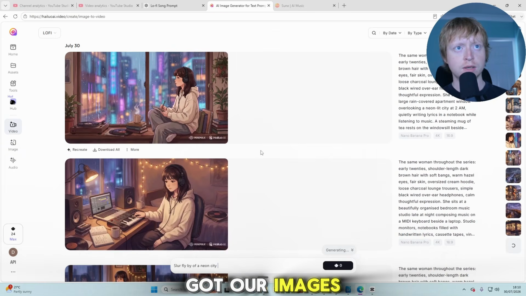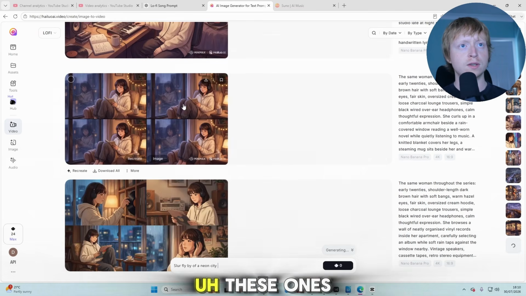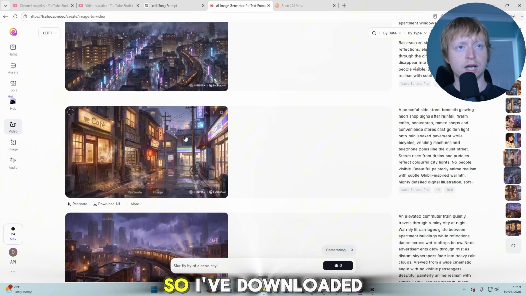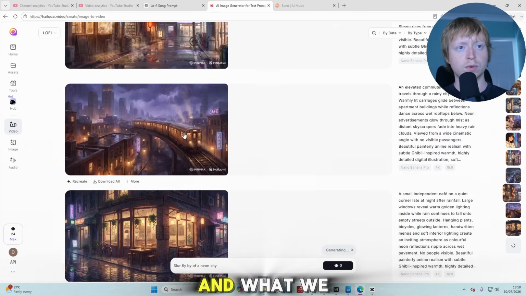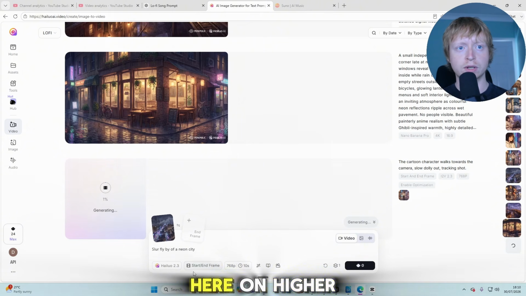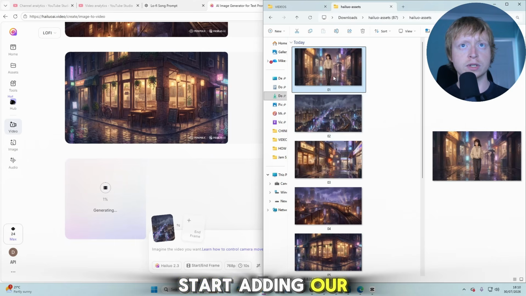Okay, so we've got our images here. They've all generated. These ones might not be usable because it's generated 4 in 1 frame for some reason, but that's fine. We've got more than we need here anyway. So I've downloaded all these, and what we do next is we begin adding them in. We switch over to video mode here on Hailuo. We're going to use Hailuo 2.3, and we're going to start adding our images like this.